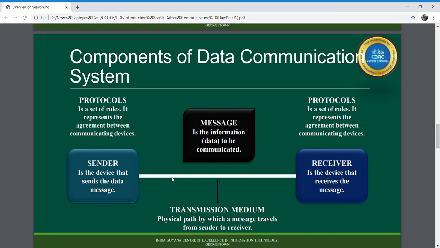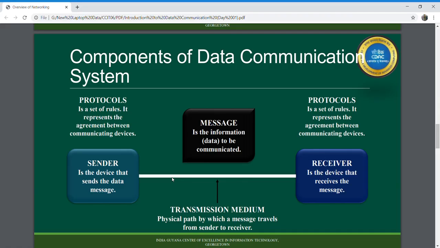Either the Frenchman is able to understand and speak English, or the other person who speaks English is able to understand and speak French. If they come to a common agreement that both parties are going to use English as the communication language, then these two persons are able to communicate. But if they do not come to a common agreement, then the communication between these two persons is not going to take place.